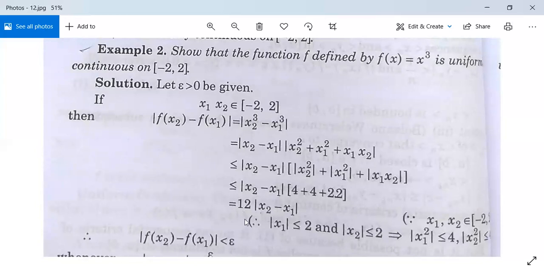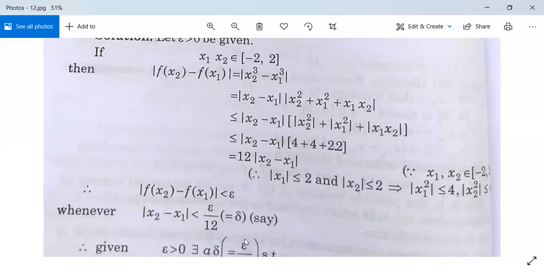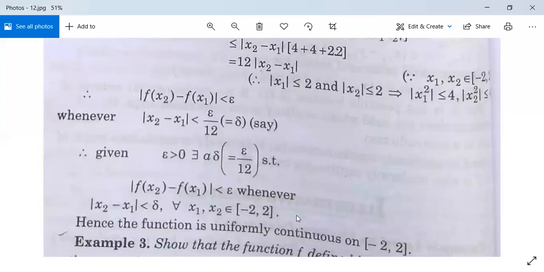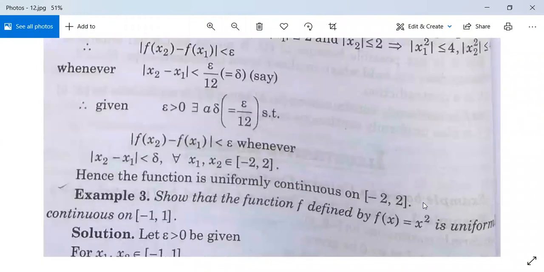It means mod of f(x2) minus f(x1) is less than epsilon whenever mod x2 minus x1 is less than epsilon by 12. Means इसको लेना है less than epsilon. Suppose the delta is epsilon by 12. Therefore given epsilon greater than 0, there is delta equal to epsilon by 12 such that mod f(x2) minus f(x1) is less than epsilon whenever mod x2 minus x1 is less than delta for all x1, x2 in minus 2, 2. This is closed interval. Hence the function is uniformly continuous on closed interval minus 2, 2. तो ये problem भी आपका solve हो गया.